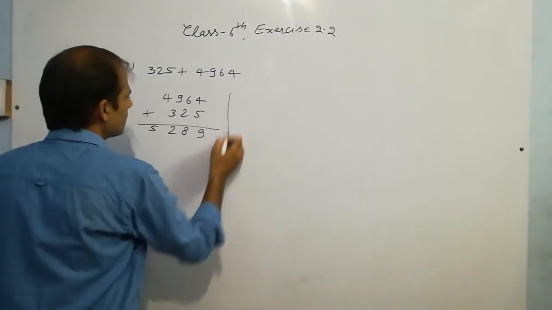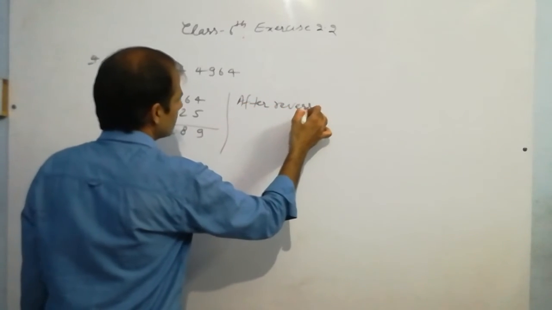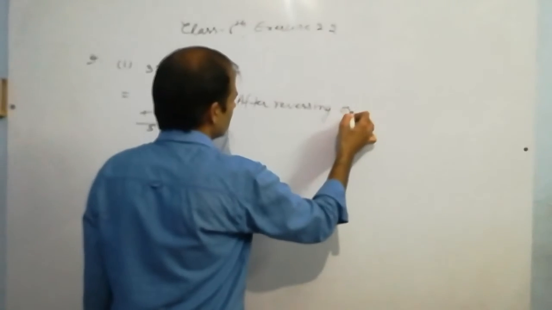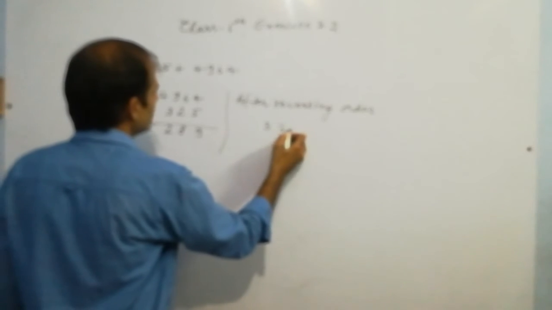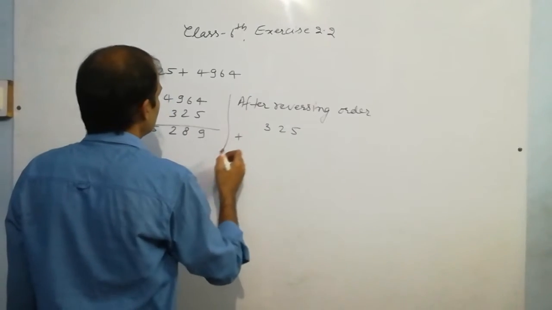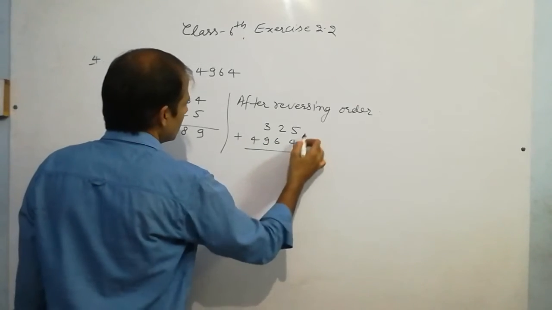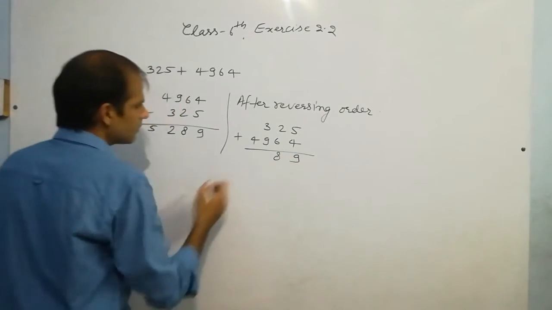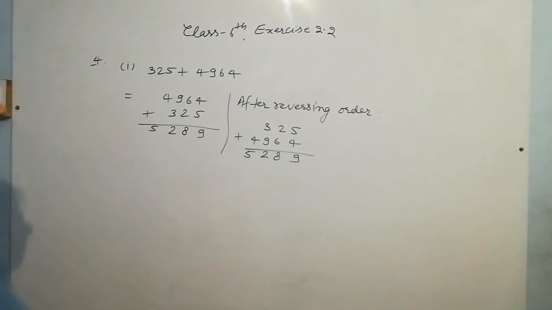And you can write after reversing the order. So you have to write 325 plus 4964. It is 9, it is 8. 9 plus 3 is 12, 1 carry, and it is 5289.